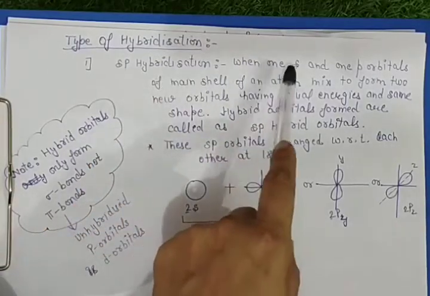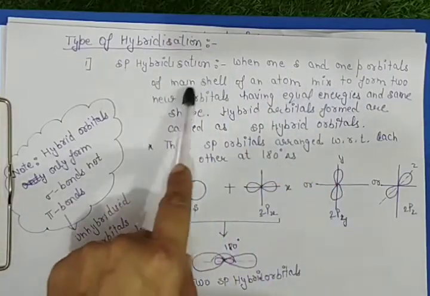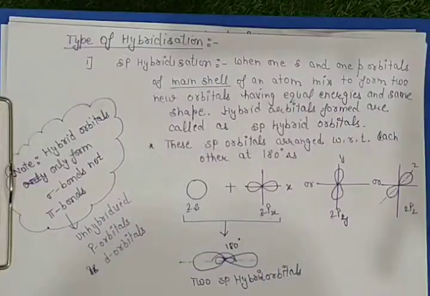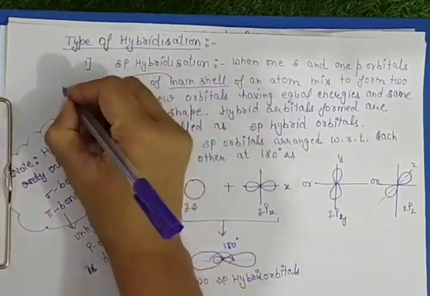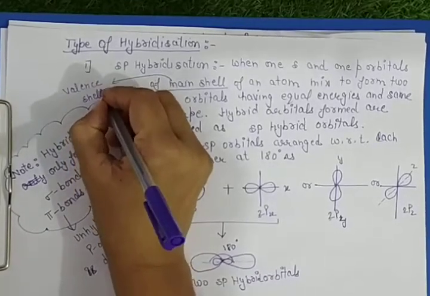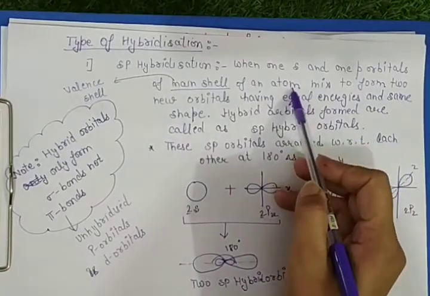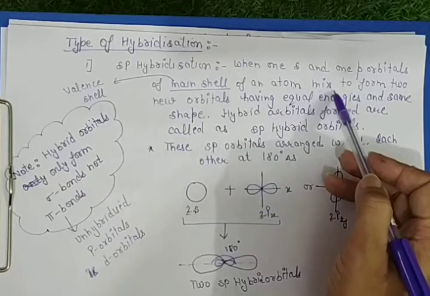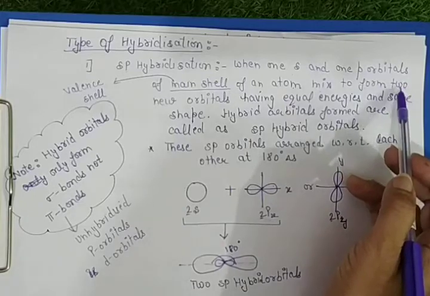So when one s and one p orbital of the main shell, this main shell is the valence shell of an atom, mix their energies and redistribute it into two equal parts.